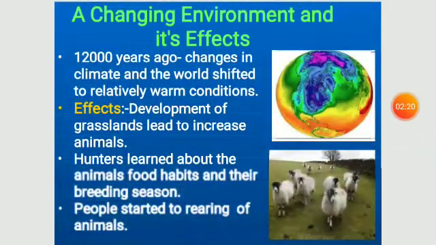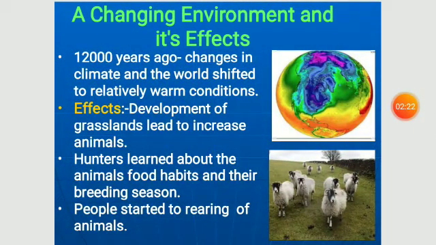The changing environment and its effects. So 12,000 years ago, there was a change in climate and the world shifted to relatively warm conditions. Students, today also we know about this change in environment. So like that, in that period, before the Mesolithic period, the environment changed to relatively warm conditions, and the effect of this was the development of grassland.